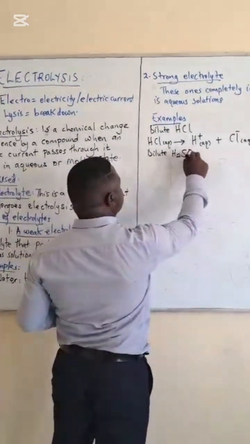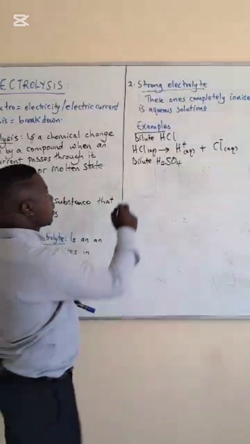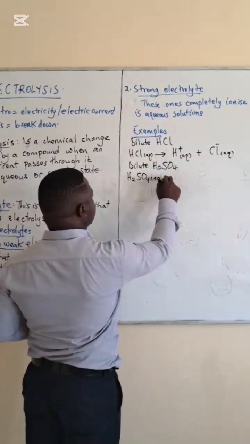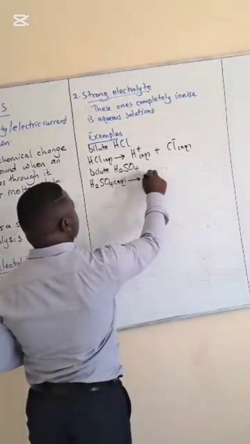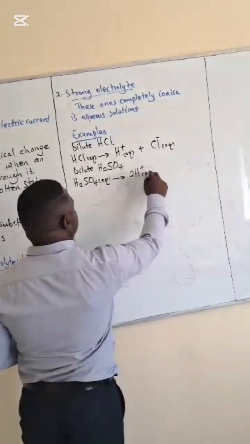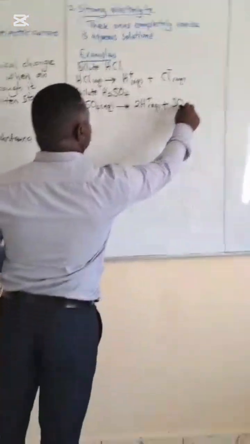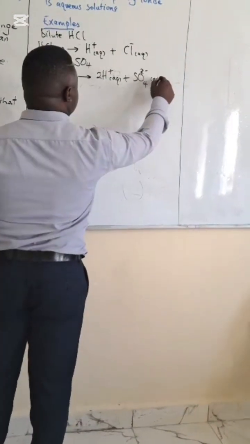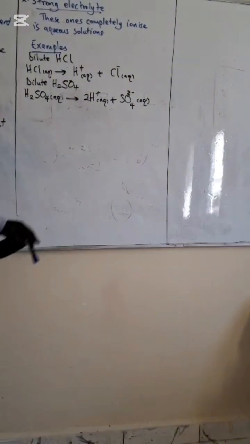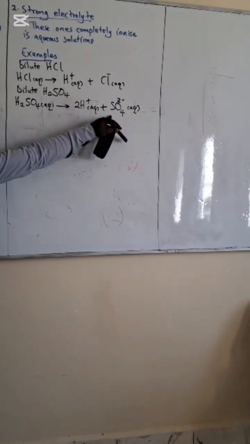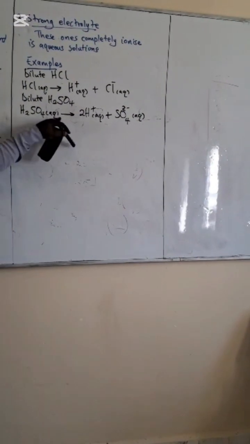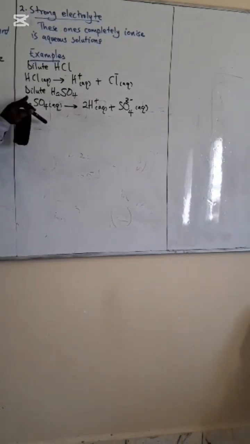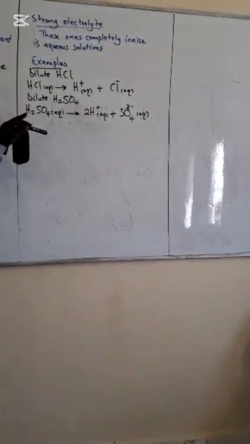Another good example is dilute sulfuric acid. Sulfuric acid undergoes electrolysis to form hydrogen ions and sulfate ions. I'm putting a 2 negative because sulfate has a valence of 2, and it's a non-metal ion that forms a negative. So I'm putting 2 protons here, or 2 hydrogens, because I want to balance the hydrogen atoms on the product side.